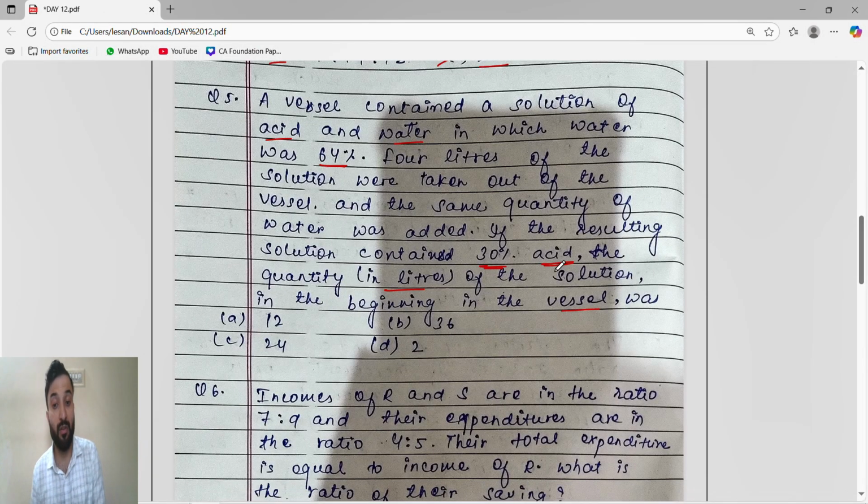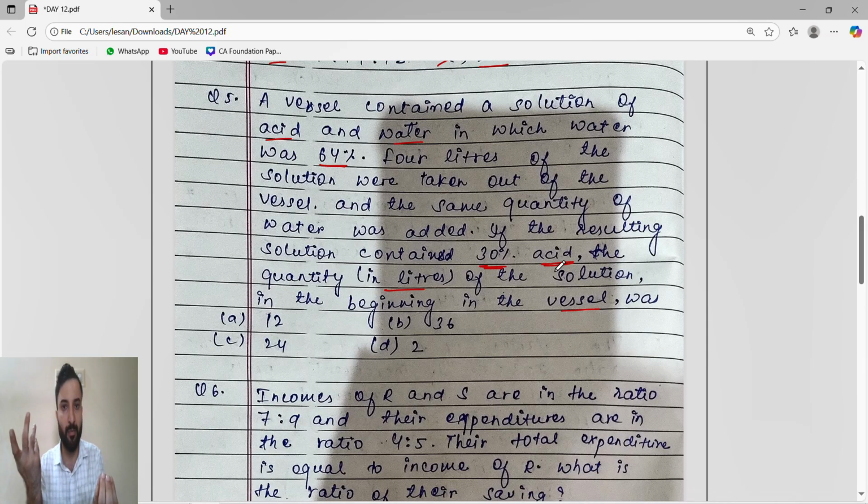Okay, understand one thing here. You can say the final resulting acid is 30%, means the final resulting water will be 70%? No, in the final resulting we can't say like that. Starting we can say a vessel contains a solution, solution means total 100% because they're talking about the percentage. The vessel contains a solution of acid and water in which water was 64%.